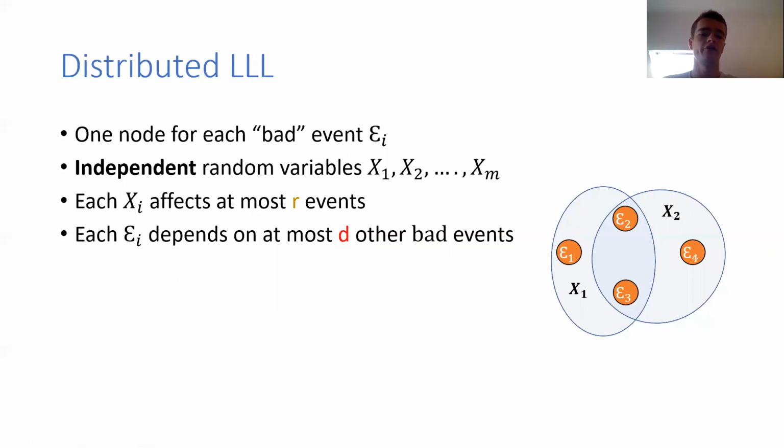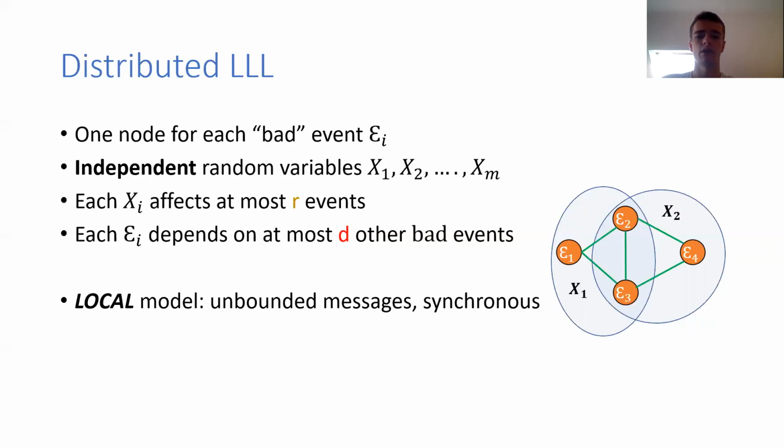That is, for each event E_i, there are at most d other bad events with which you share a common random variable. And now we're in the LOCAL model. This means unbounded message sizes, and furthermore, it's synchronous. And so what's the communication graph? That's simply that there's an edge between two bad events exactly if they depend on a common random variable.